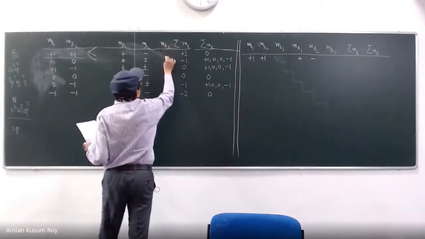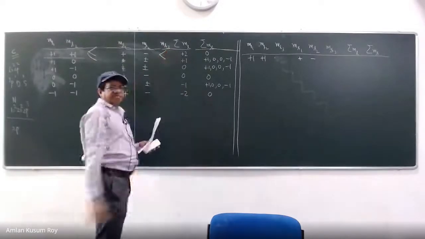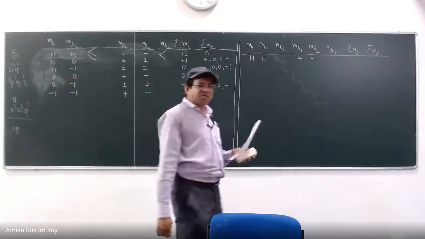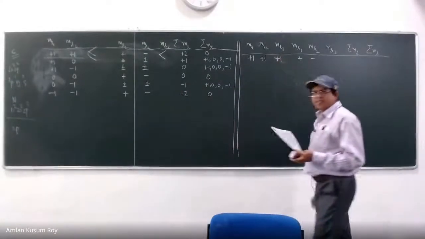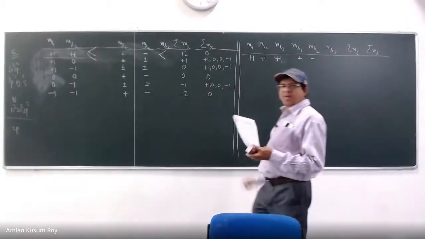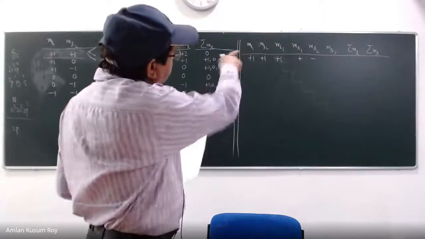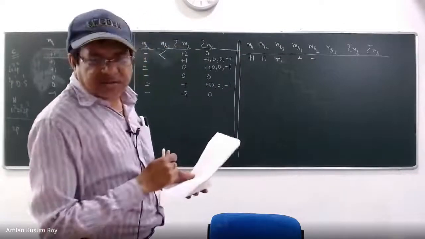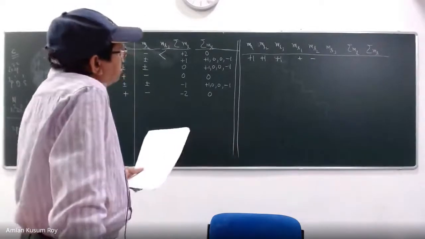And what will be the possibilities for MS? I'll give both possibilities, plus up, minus up. There is no other thing in this world, right? So I give +1. शुरू करते हैं. यहाँ पे क्या होगा? Can you tell me what is going to happen? I can give two values to the MS3, which is plus up or minus up. Yes? So if I do that, what is going to happen?